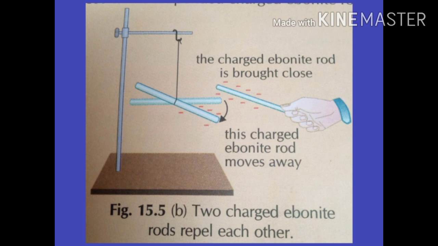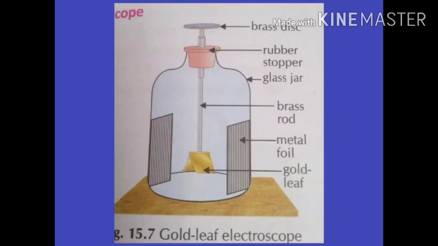Now what is the conclusion of this activity? The conclusion is that the oppositely charged glass and ebonite rod attract each other. We conclude that unlike charges attract each other. Here you must remember that repulsion is the sure test of electrification.